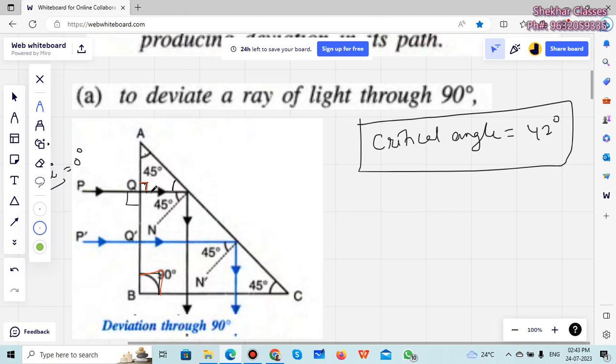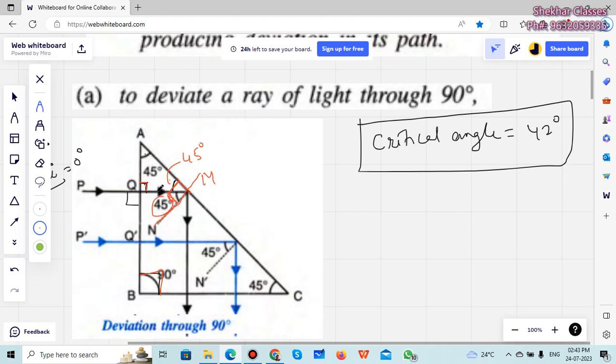Corresponding angles are equal. In the triangle AQM, say let it be M, we know the sum of all three angles should be equal to 180 degrees. This is 45, this is 90. How much will this be? This angle will be 45 degrees. If this is 45, we know we have drawn a normal here. The normal is always at 90 degrees to the surface. So if this is 45, the rest of it also will be 45.